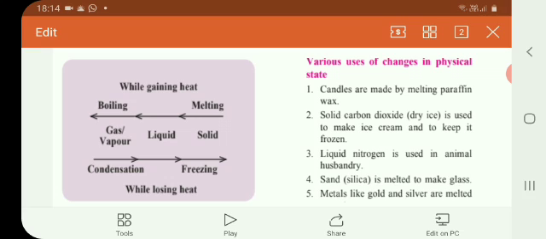Now, what are the uses of changes in physical state? Why does the state of a substance change? What is its use? Number 1, candles are made by melting paraffin wax. It means when we melt the wax, we can give different shapes to the wax. Okay, candles of different shapes you have seen.